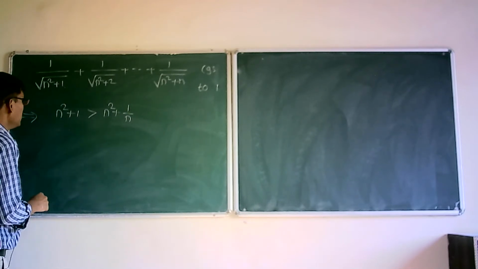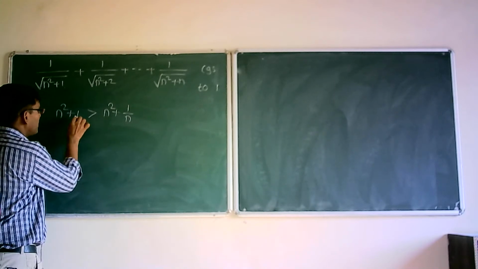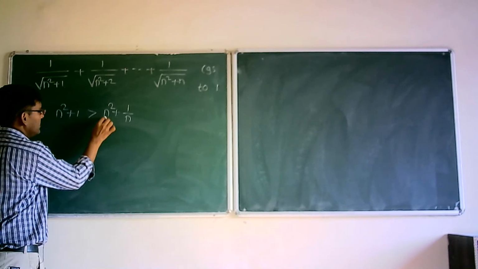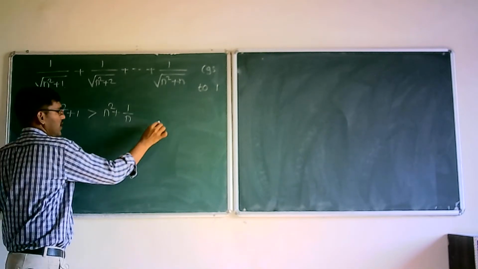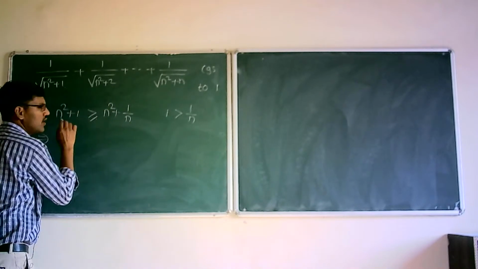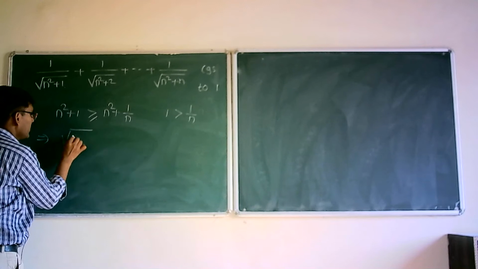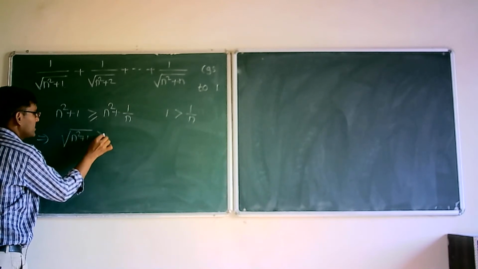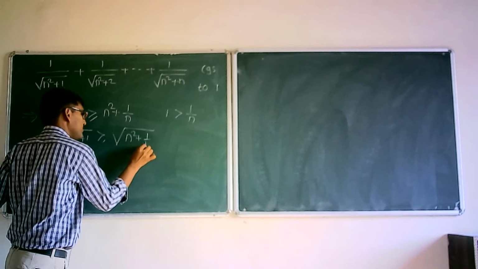For each term, that is for n equal to 1, n square plus 1 is greater than n square plus 1 upon n. So we know that 1 is greater than or equal to 1 upon n, and therefore under root of n square plus 1 is greater than or equal to under root of n square plus 1 upon n.